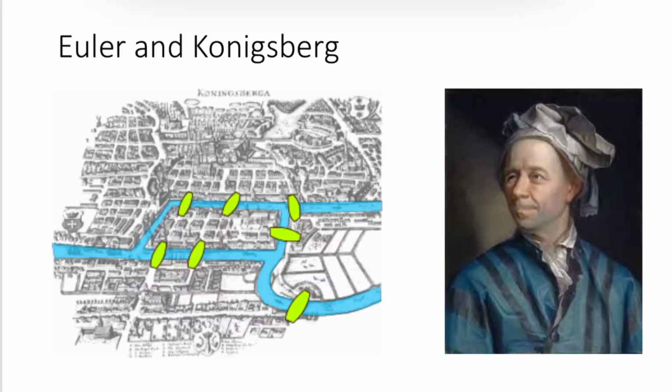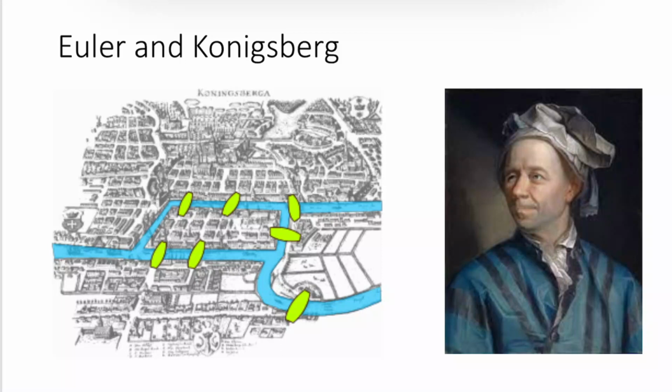All right, so this picture is a picture of Leonhard Euler, who was a mathematician that lived in the 1700s, and he's considered to be the father of graph theory. He actually did tons of mathematics in lots of different fields, but he's one of the first who started the idea of graph theory. The legend goes that he first came up with the first graph theory problem when he was visiting this city called Konigsberg, which is modern-day Kaliningrad in Russia.